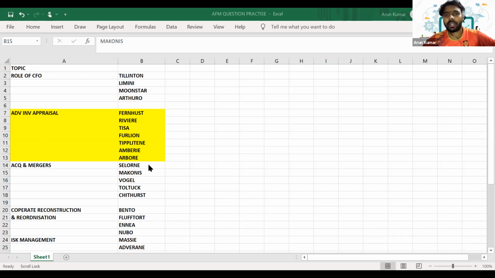Okay, guys. So the corporate reconstruction part we'll discuss in the next class. Today we have discussed the important theories and calculations with respect to acquisitions and mergers. I hope you understood that part. It's not compulsory that project appraisal should come, but anyway, it will have a weightage of around 20 to 25 marks. The weightage will be there either as an APV question or as a foreign NPV question. It will most probably get tested. Yeah, I will share the WhatsApp group.